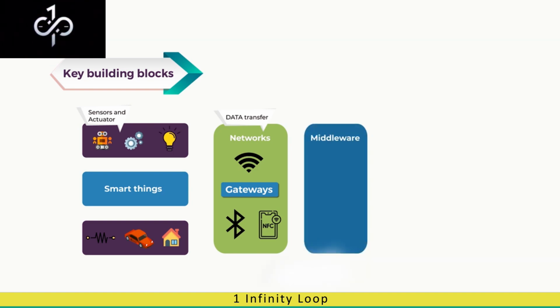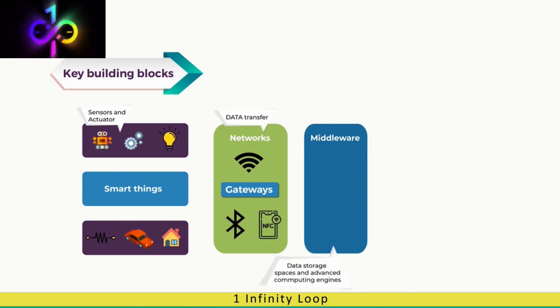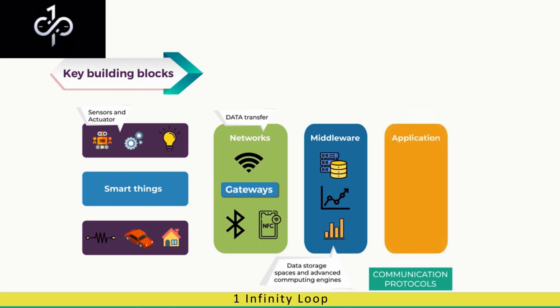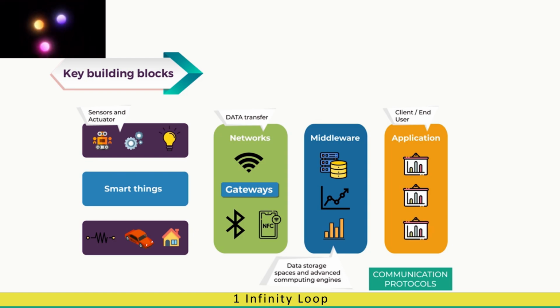The middleware collects the data. As per the need, it can also store and/or process the data. The purpose of middleware is to extract the useful information in the desired format. This information is then communicated to the end client for display or further processing. Since IoT accesses various platforms at various stages, it follows some protocols to exchange information. These protocols are very important in maintaining the standard and authenticity of the data.